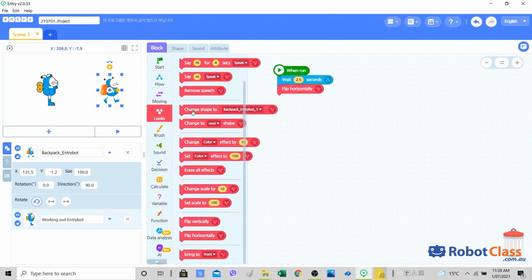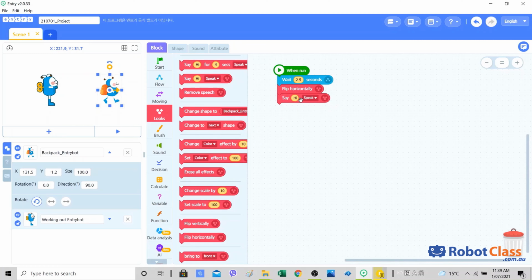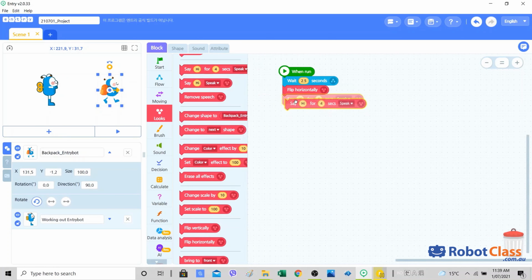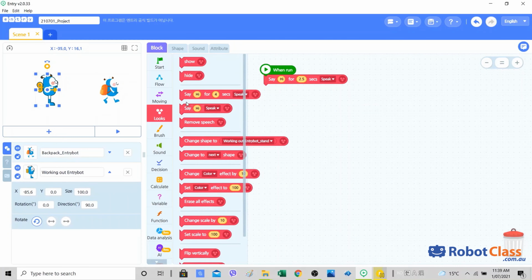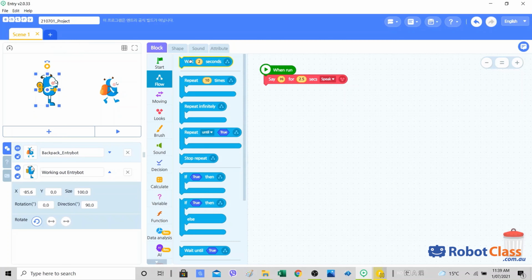And I want this Entry bot to say something back. Not this one. This one says hi for 2.5 seconds. And this time, this Entry bot has to wait for 2.5 seconds while the other Entry bot speaks.